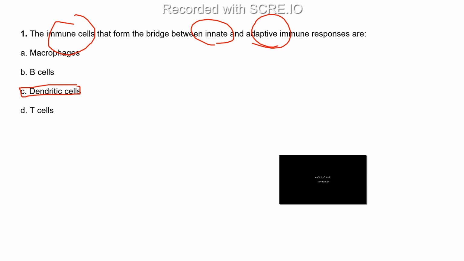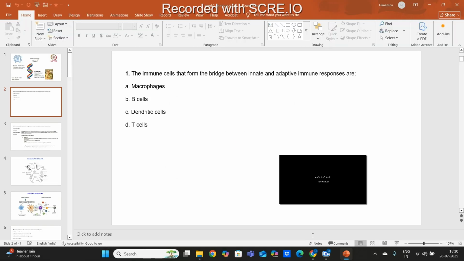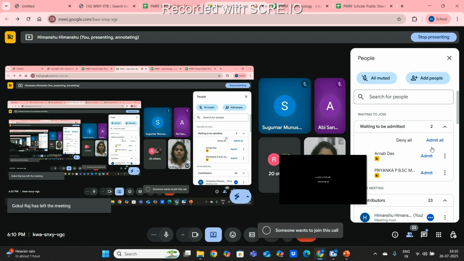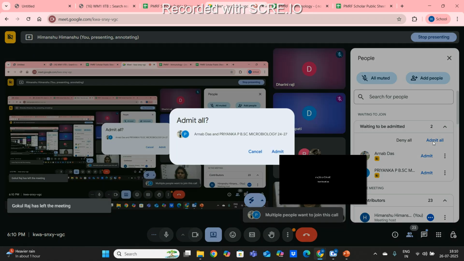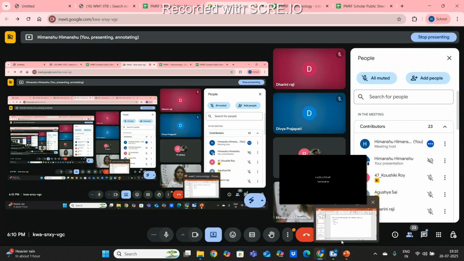Option B. So two people are saying different options, one is saying B and another one is C. Anyone else want to answer this question? Option C. Anyone else want to answer?